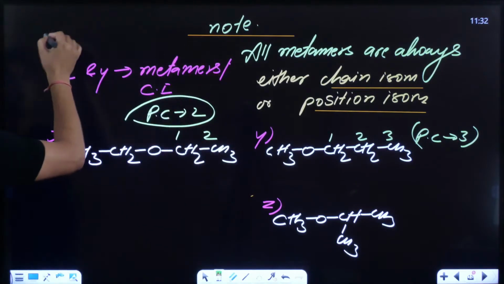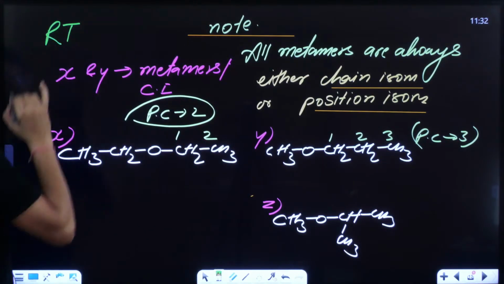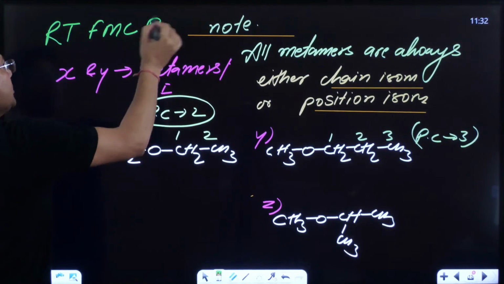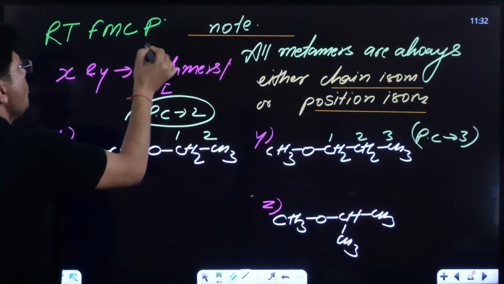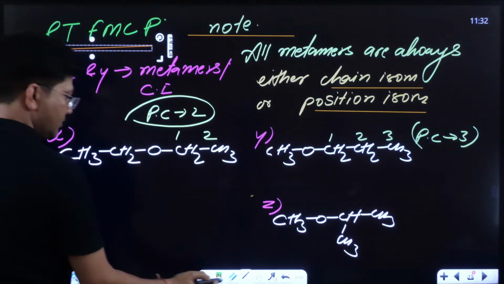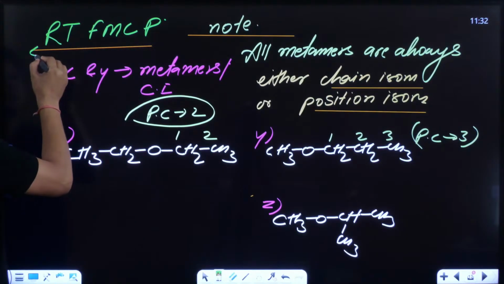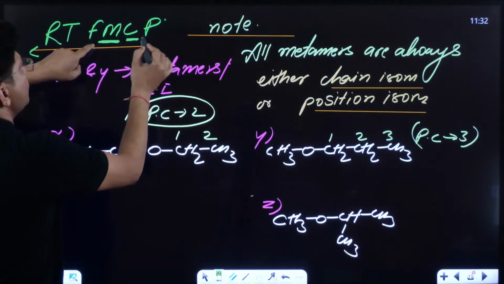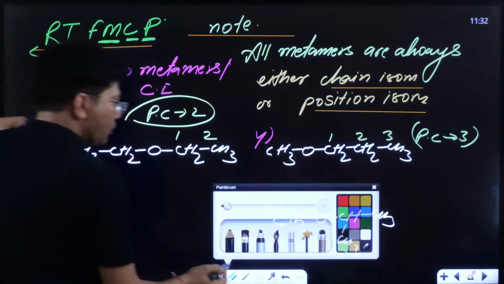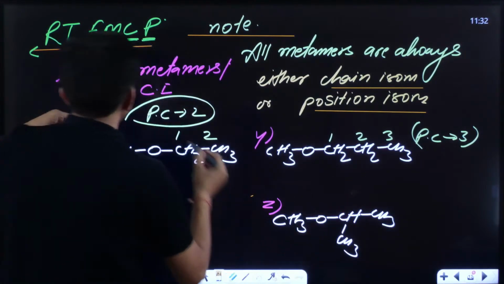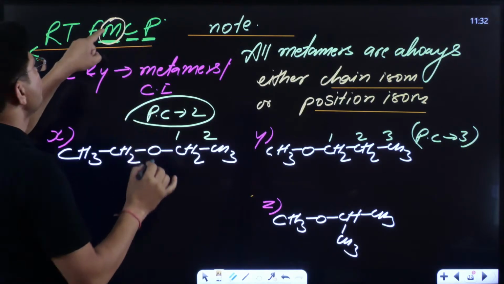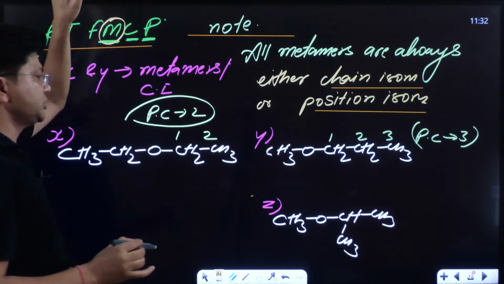So you know, right? FMC position. Do you remember this? Who got more preference? There is metamer, and there is chain and position. Kids, who is going to get more preference? Metamer will always get more preference over chain and position isomer.